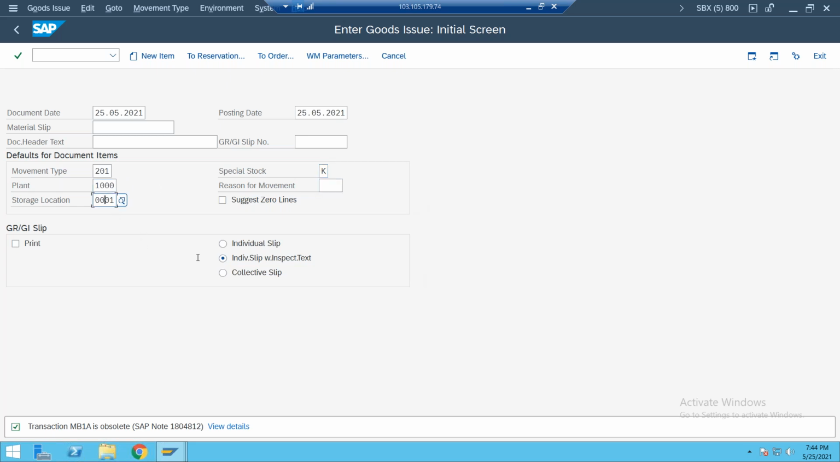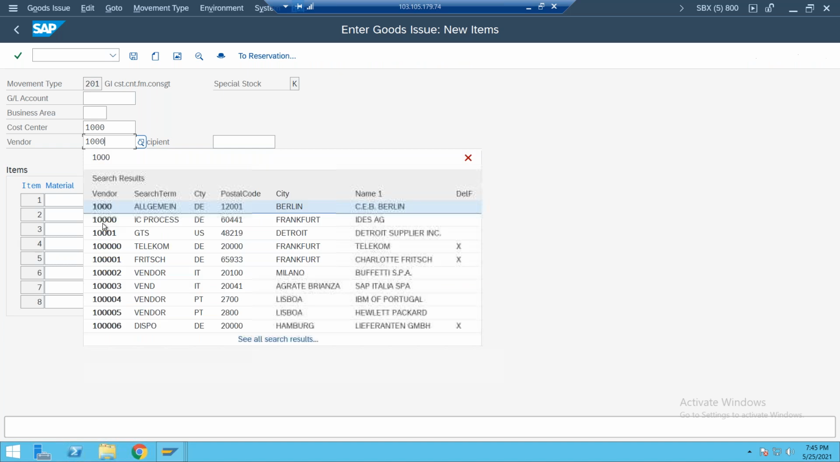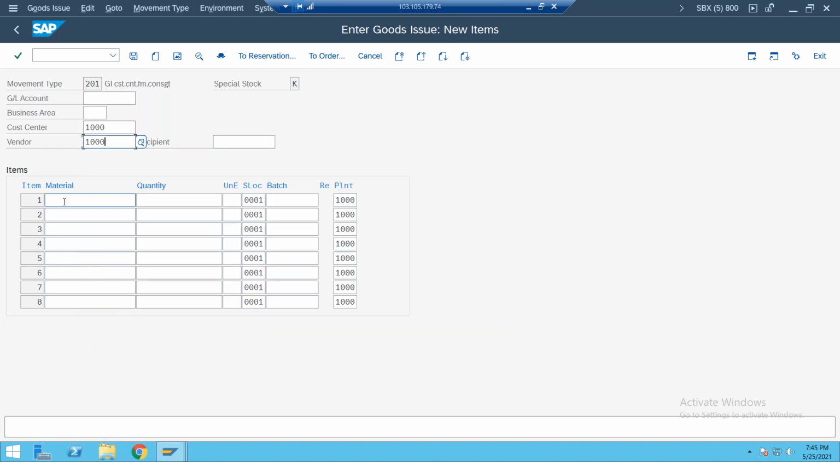Which plant and which storage location? Plant 1000 and storage location 301. Enter. Which cost center do you need to issue to? Cost center 1000 here. These cost centers will be prepared by the FI people, so don't worry, they will inform you which cost center and which vendor stock. Enter the cost center first of all. Somebody has deleted the cost center here. And which vendor stock? We have vendor 1000 stock, right? So enter vendor 1000 here.